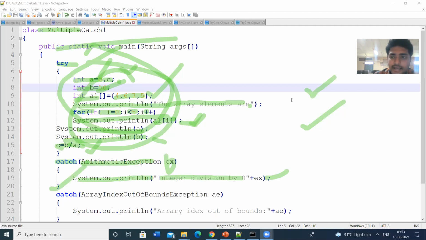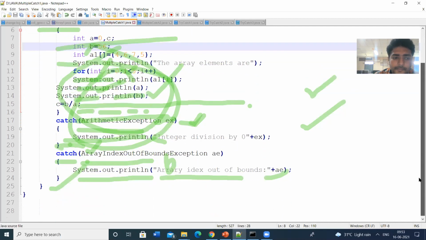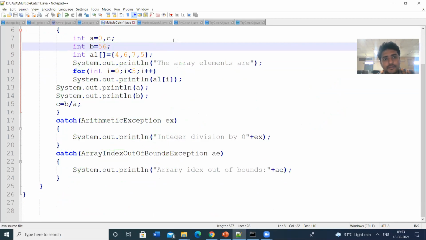So here I am writing another catch block. This catch block is for arithmetic type exception. This catch block is for array index out of bound.